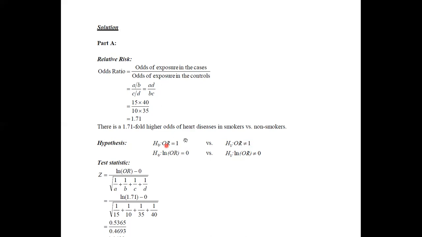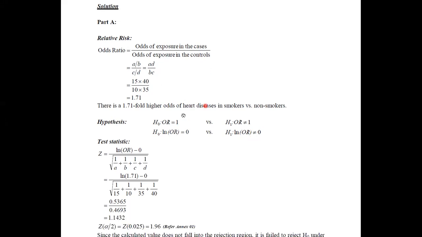Rather than testing this hypothesis, we prefer to test the natural logarithm of these quantities. Therefore, we can rewrite H naught as the natural logarithm of the odds ratio equal to 0 versus the natural logarithm of the odds ratio not equal to 0. We can use the Z statistic to test this hypothesis.